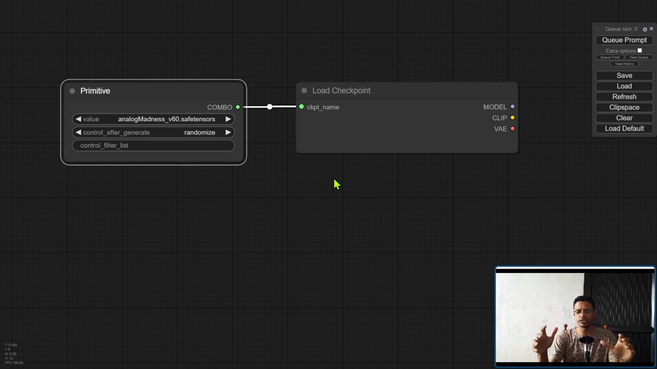However, this process will require loading and unloading the checkpoint multiple times. So if you're experimenting, you can use this method. I would suggest going with incremental, selecting your first checkpoint, and then each time it will just change the checkpoint. So it goes into the second, third, fourth, and so on, for however many checkpoints you have.